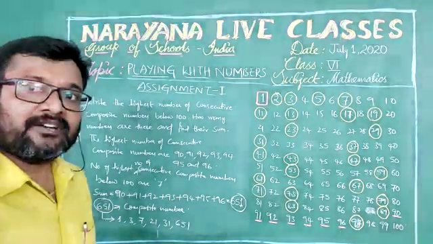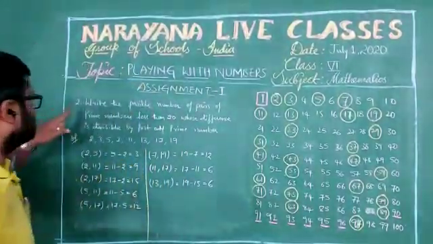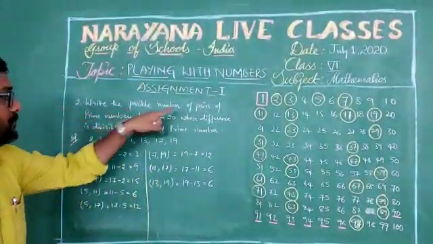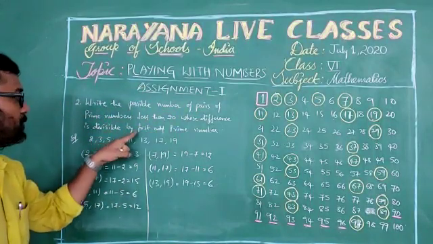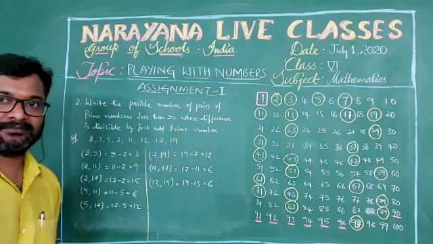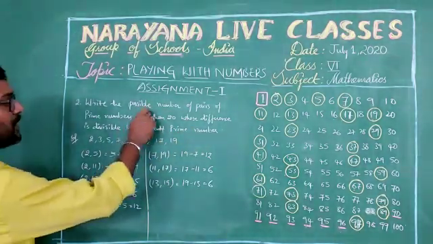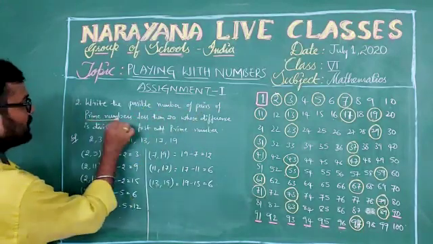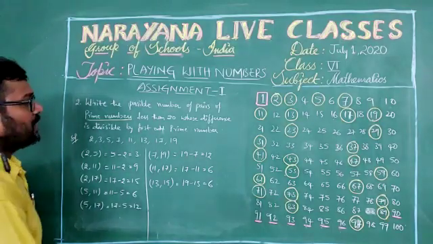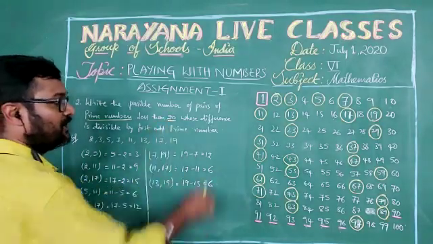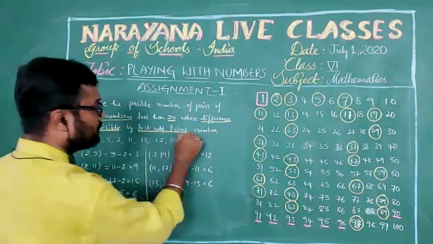This is about the first question. Children, we will go for the next question. That is the second question. Write the possible number of pairs of prime numbers less than 20 whose difference is divisible by the first odd prime number. First we need to note what the prime numbers are, that they should be less than 20, and whose difference is divisible by the first odd prime number.